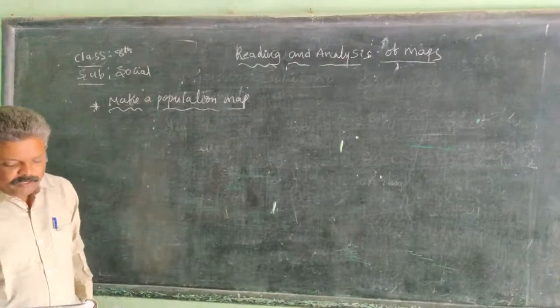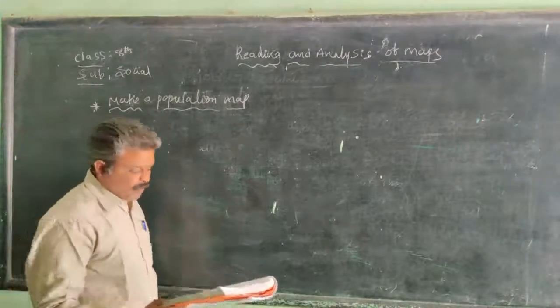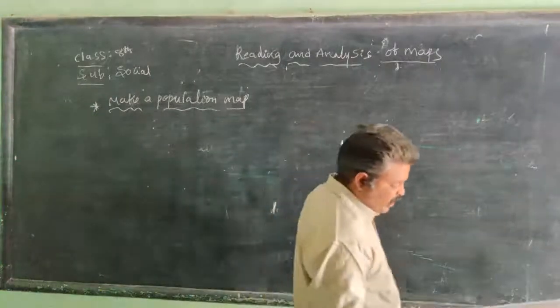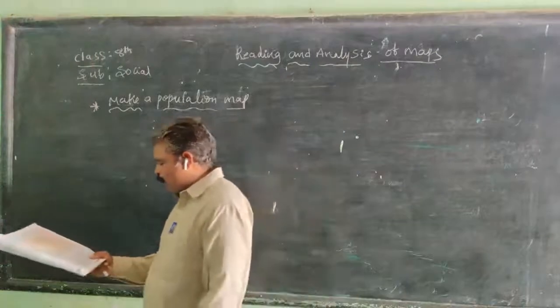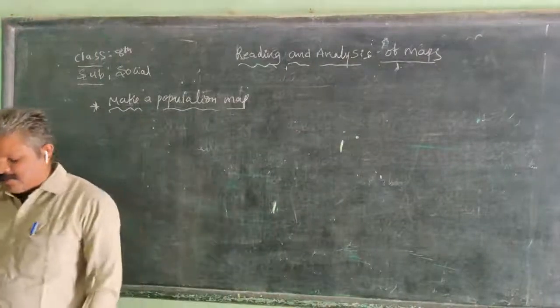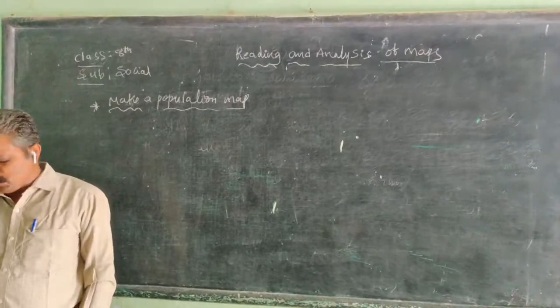For example, draw a sketch map of your school showing the different classrooms. Find out the number of students in each class and put down one small line for every five students of that class. This is your population map of your school.